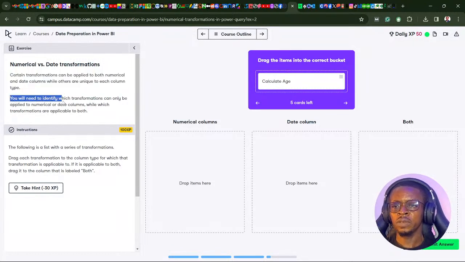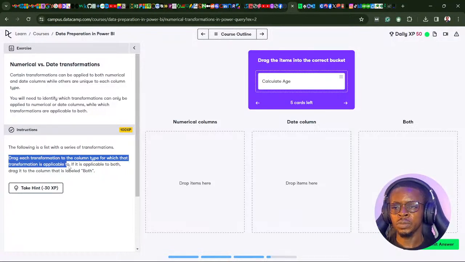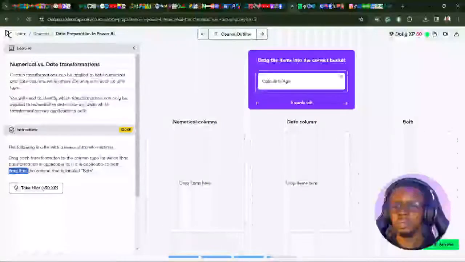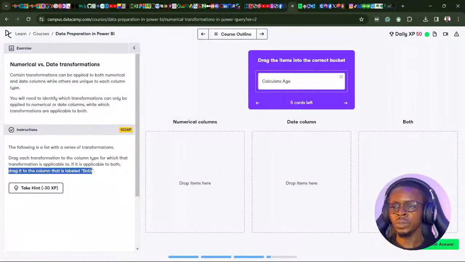So you will need to identify which transformations can only be applied to numerical or date columns, while which transformations are applied to both. The following is a list with a series of transformations. Drag each transformation to the column type for which that transformation is applicable. If it is applicable to both, drag it to the column that is labeled both.